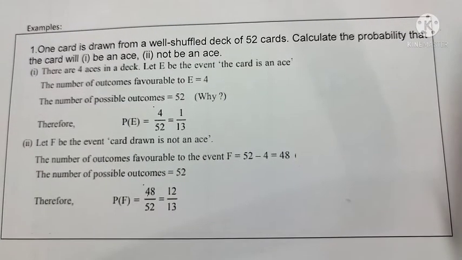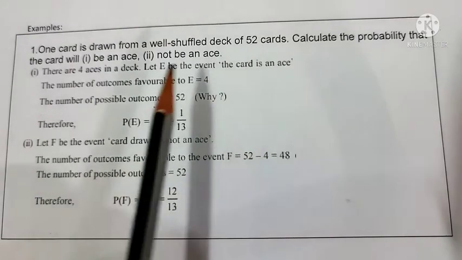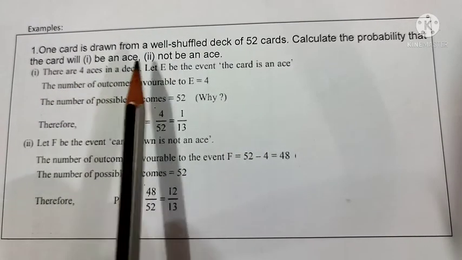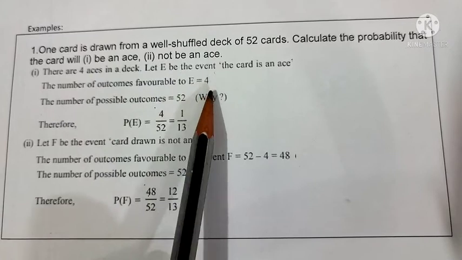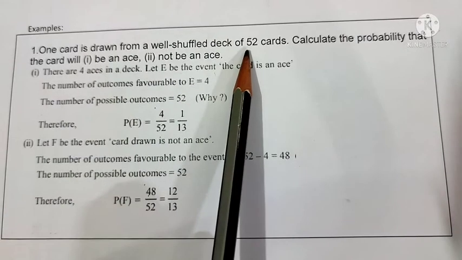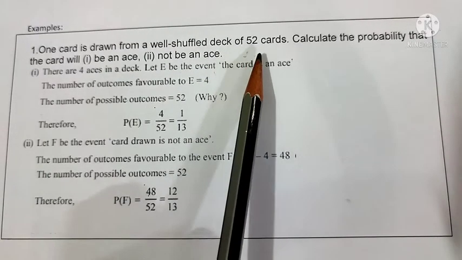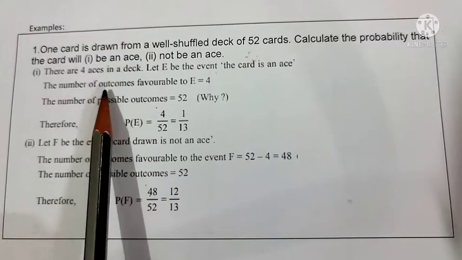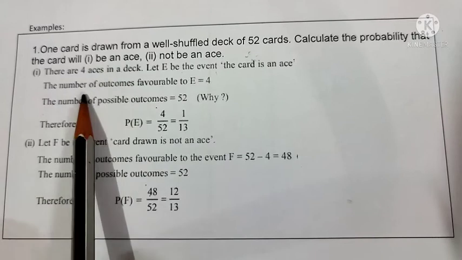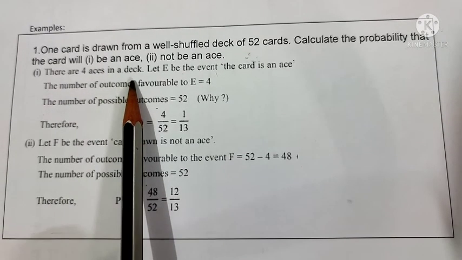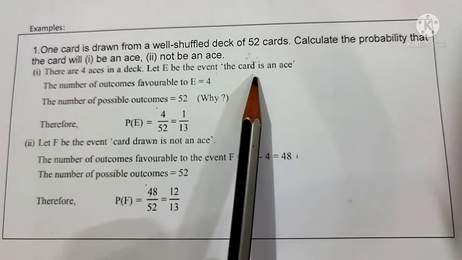Next question. One card is drawn from a well shuffled deck of 52 cards. Calculate the probability of getting a card that will be an ace or not be an ace. So getting an ace is the first question, and not getting an ace is the second. Let us see. As you know, how many cards are there? 52 cards. So the total number of trials, or the total number of possible outcomes, is equal to 52. Now how many aces will be there? 4 aces. Let us check how we can write the answer. There are 4 aces in the deck of cards. Let E be the event that the card is an ace.